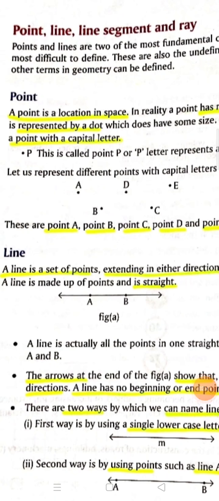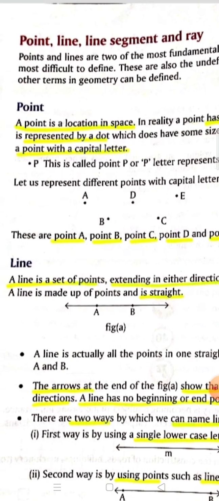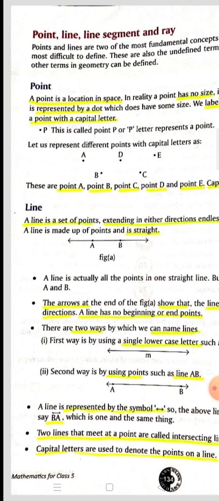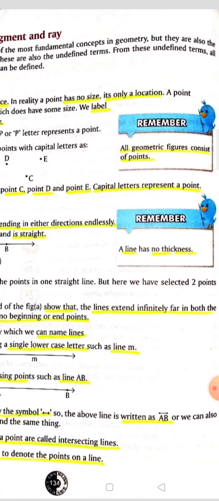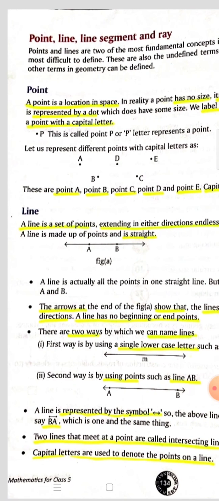Next is line. A line is a set of points extending in either direction endlessly. It is straight. The arrow at the end of the figure shows that the line extends infinitely far in both directions. A line has no beginning or end points.